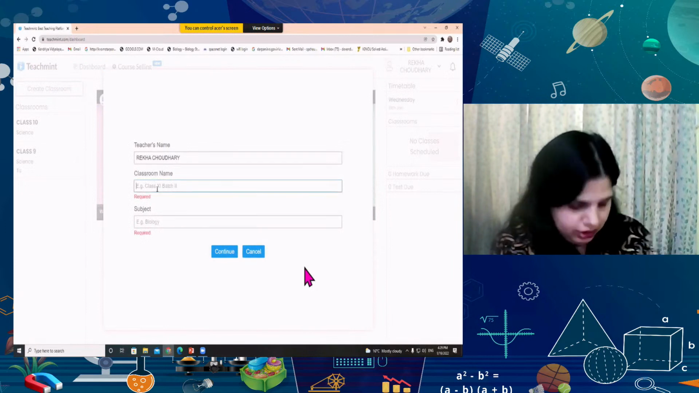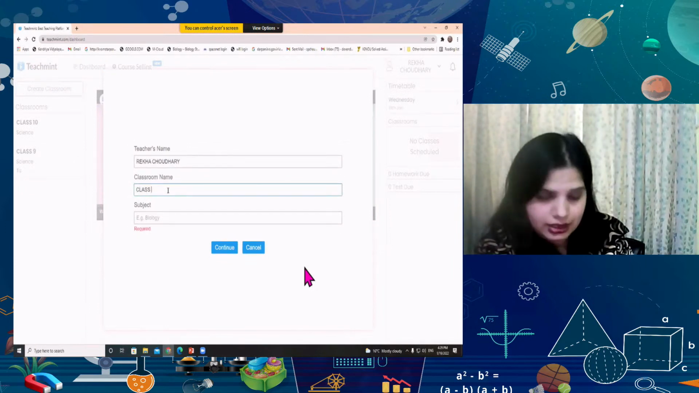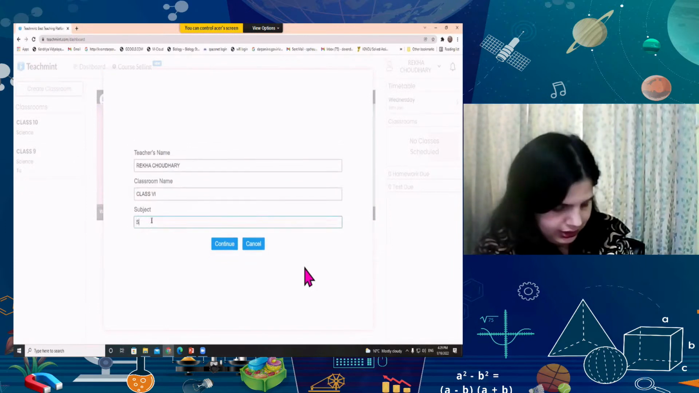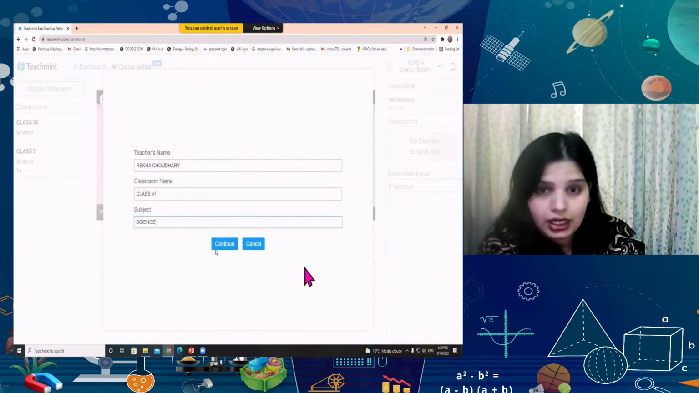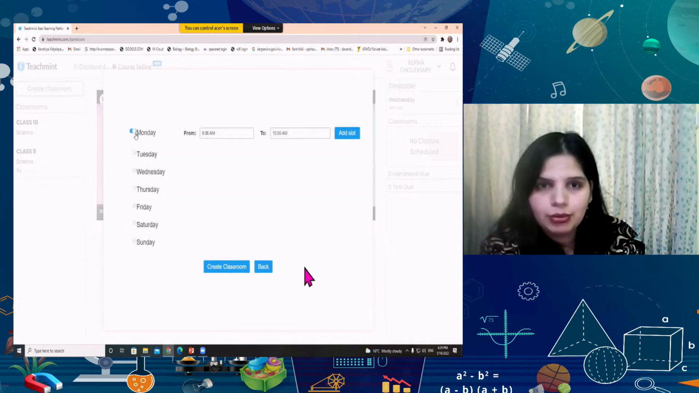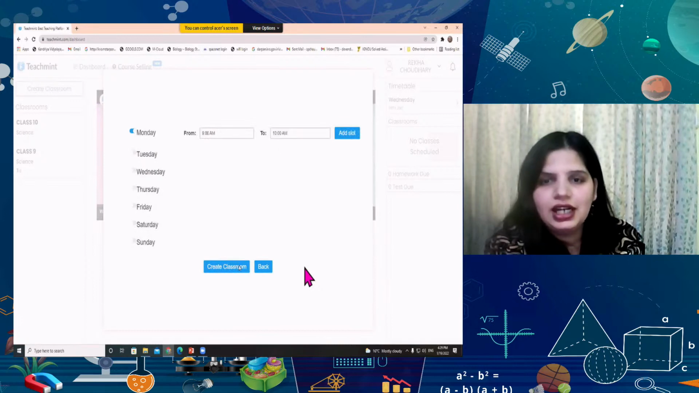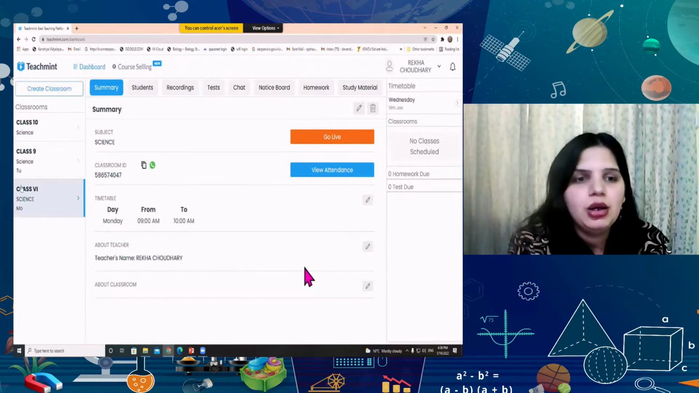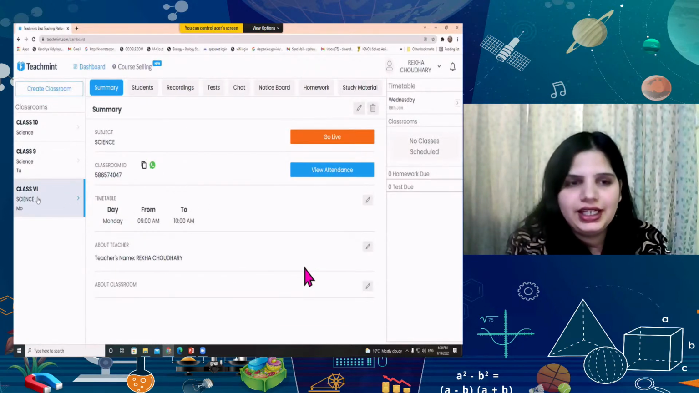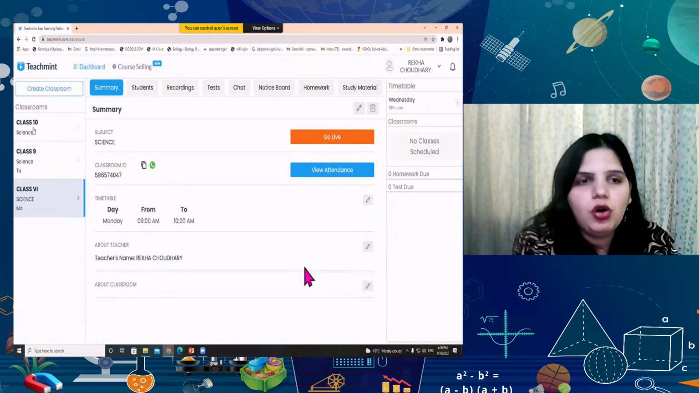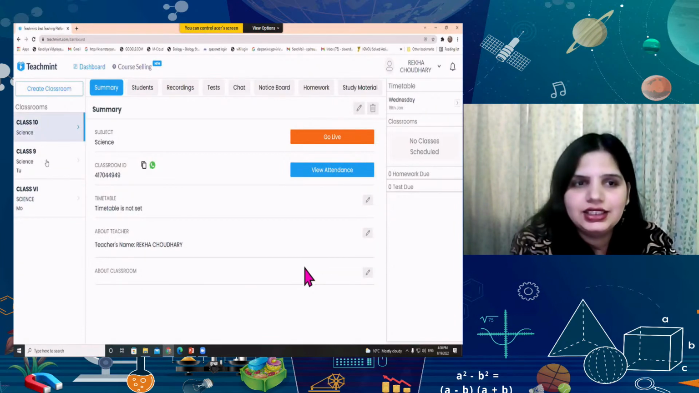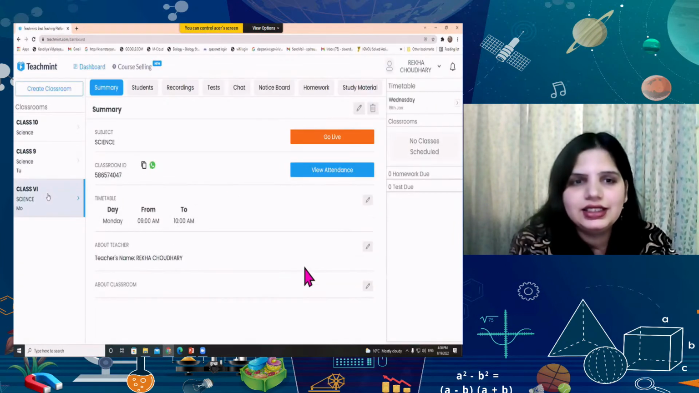Let me go back again. Class 6, science, continue, and I'm going to make it on Monday and create classroom. Now you can see my new classroom is there, having a period on Monday only. Okay. So whenever you click on a single class, suppose it's class 10, class 9 or class 6, some features will be available for each and every class.